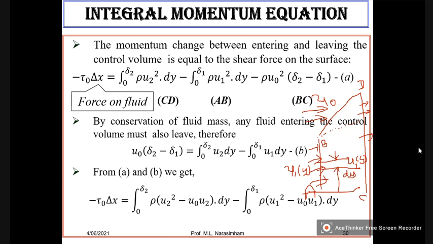So we will write the continuity equation. The mass can be written as rho times u times the width.